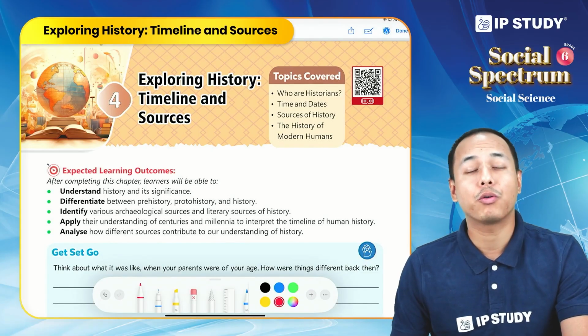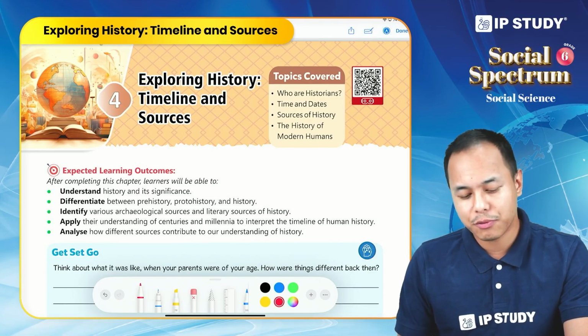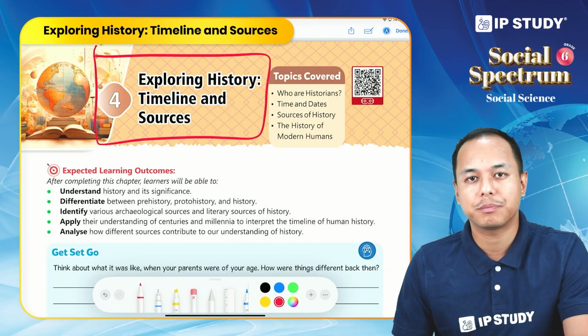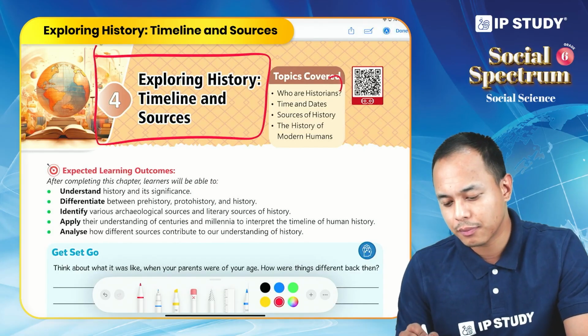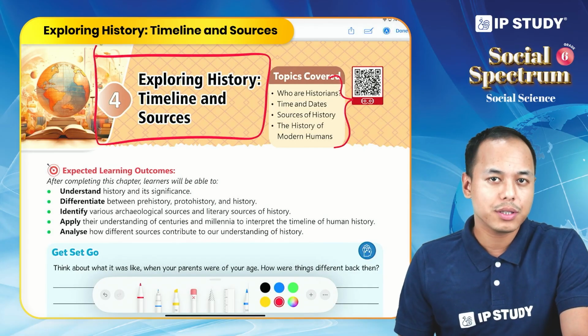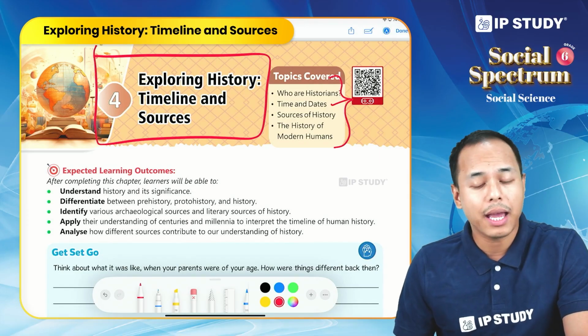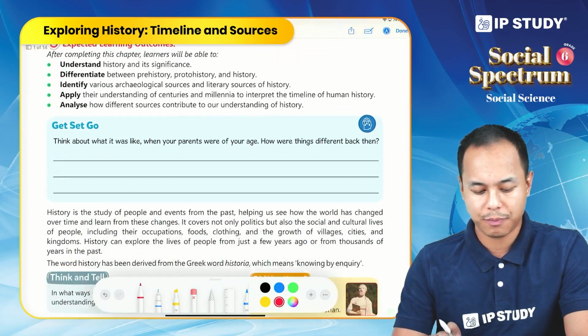Today we are going to discuss Chapter 4 from Grade 6 Social Science, and the name of the chapter is Exploring History, Timeline and Sources. In this chapter, we are going to cover a few important topics. These are who are historians, followed by time and dates, sources of history, and lastly, the history of modern humans.